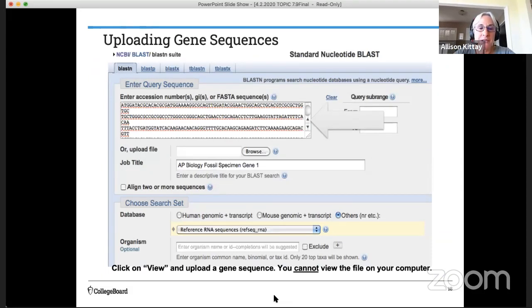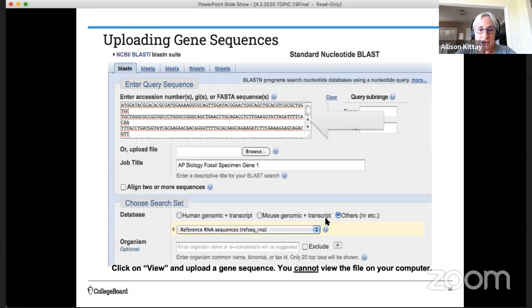So what you're going to be doing is beginning with one of the fossil gene sequences, and you're going to upload them one at a time. So when you do that, you're going to see your job title, and that's your AP Biology fossil specimen gene 1. You'll upload it into this box, and what you'll see is a series of A's, C's, T's, and G's. That's your gene sequence from this fossil.